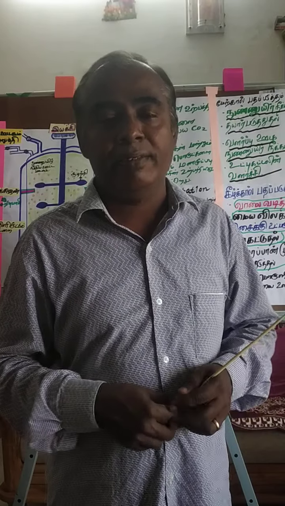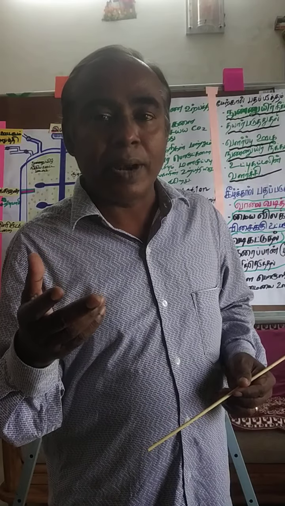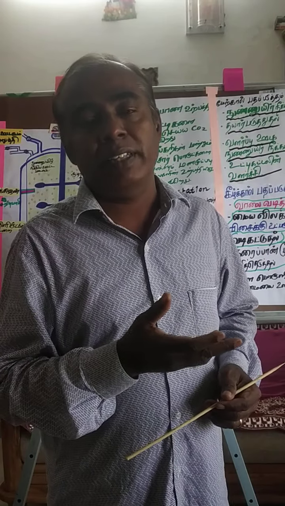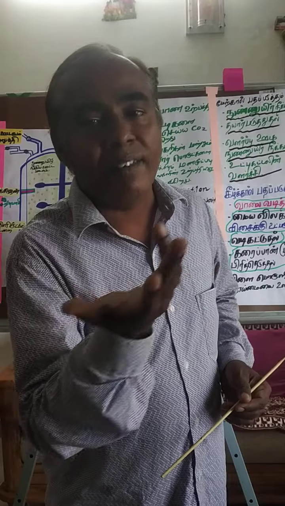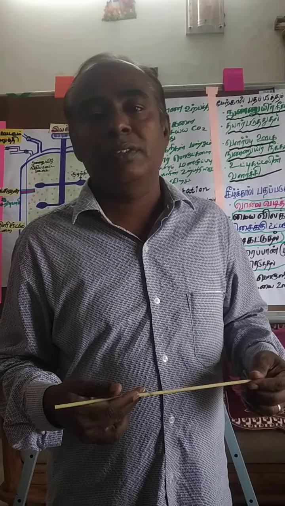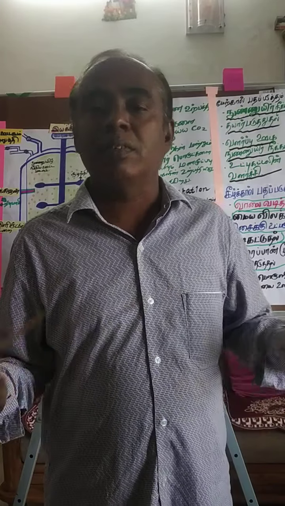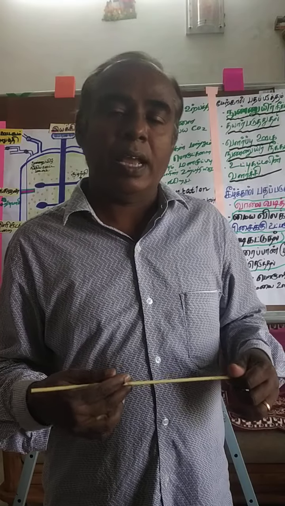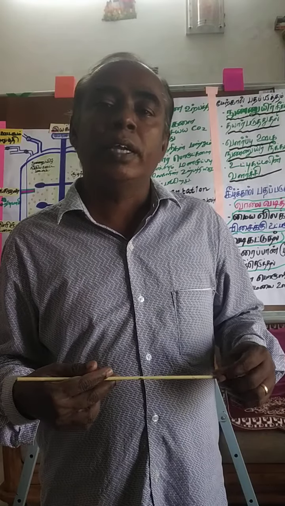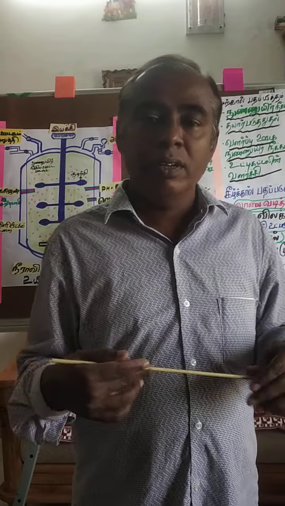Zymology is a branch of science that explains the fermentation process. Fermentation is basically carried out by anaerobic organisms. Some microorganisms as well as fungi do not require oxygen for their survival.